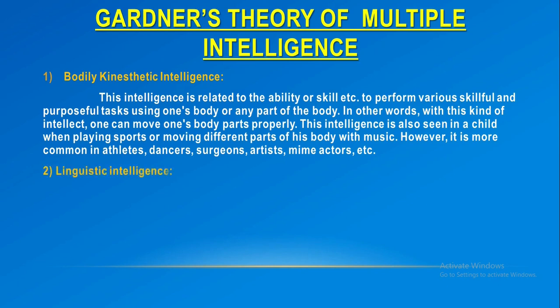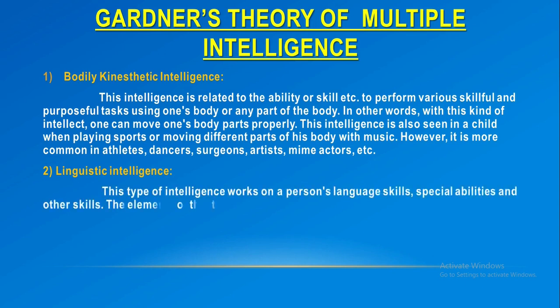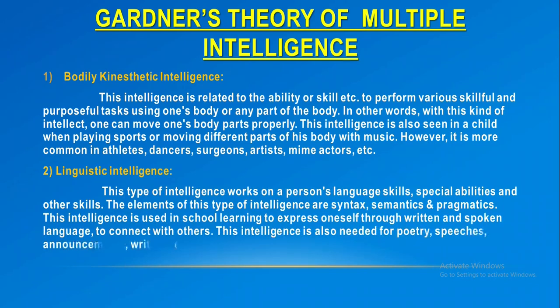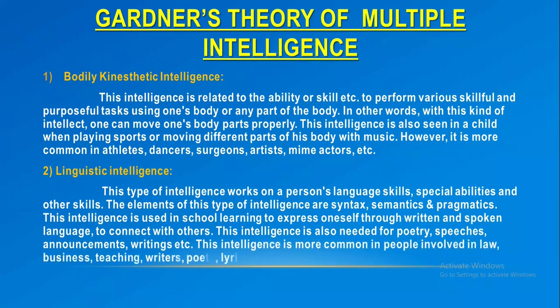Next, linguistic intelligence. This type of intelligence works on a person's language skills, special abilities, and other skills. The elements of this type of intelligence are syntax, semantics, and pragmatics.